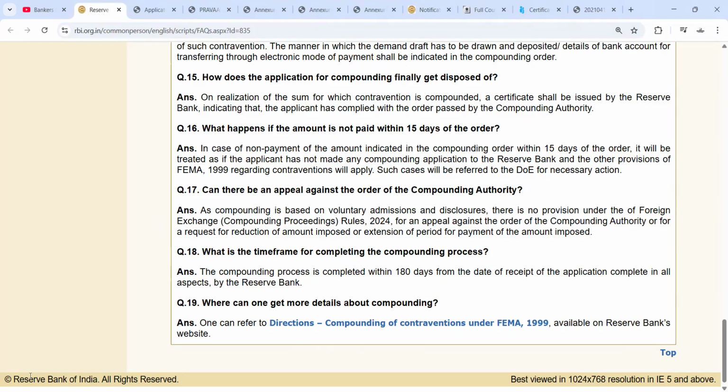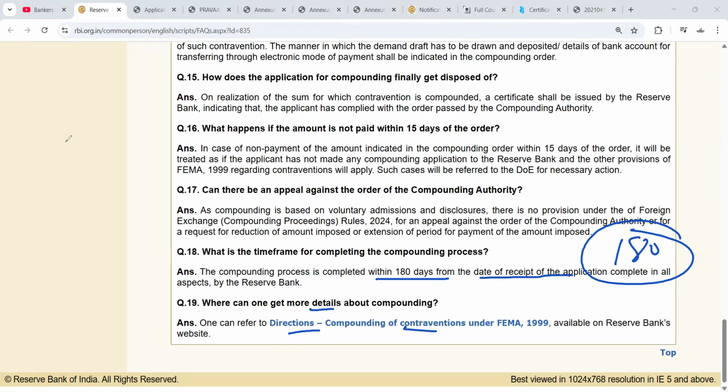So from here, questions can be asked in the exam. Within 180 days from the date of receipt of the application, this compounding process will be completed. Where can one get more details? More details will be in the direction on compounding of contravention.